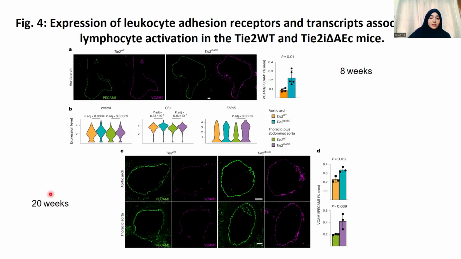Again, they visualized the results after giving the PCSK9 overexpression treatment and the Western diet after 20 weeks, where we can clearly see in this immunofluorescence staining image that in the Tie2 deleted mice there is enhanced expression of adhesion molecule. These are again the quantified results, which are suggesting that the expression of adhesion molecule is enhanced in the Tie2 deleted mice, in the aortic arch as well as the thoracic plus abdominal aorta.